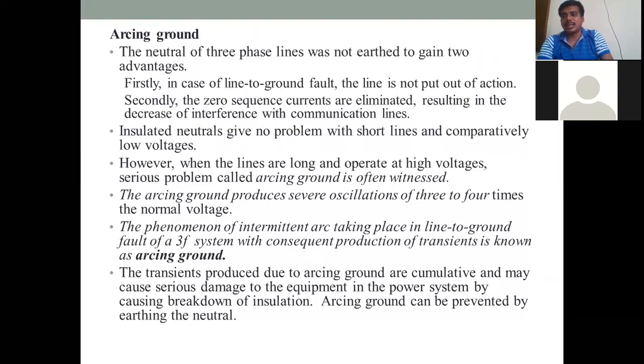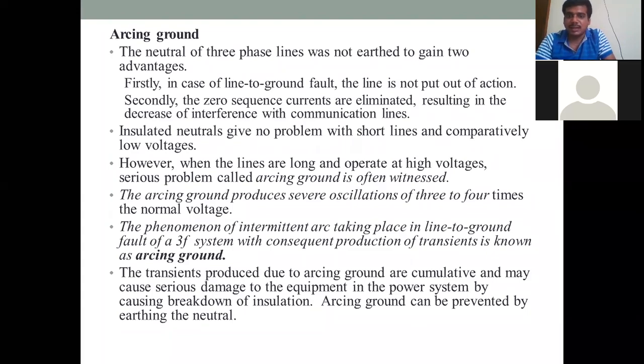Even at the EB, they are using the transmission lines for the communication lines as well. So even if you have underground transmission cables and communication lines in the same ground, it will not affect the other communication lines. Next, insulated neutrals give no problem with respect to short lines at comparatively low voltages. If there is a low voltage, then it is not a problem with respect to the short lines.